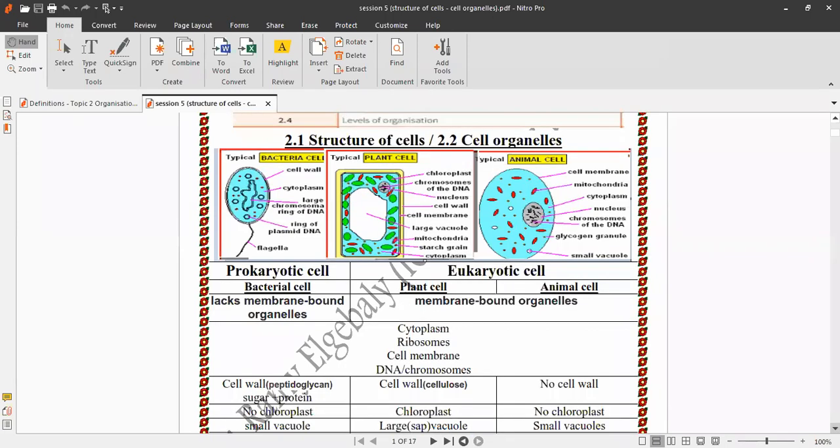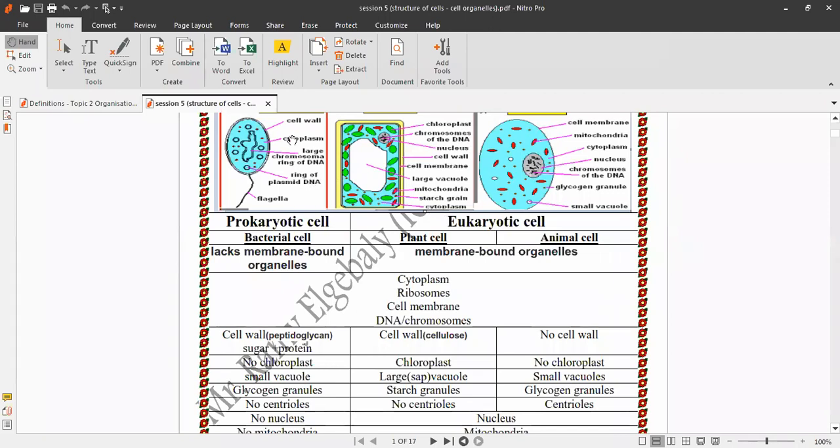Okay, let's compare. If you look at the picture of a bacterial cell, it doesn't have membrane-bound organelles like mitochondria, Golgi bodies, or chloroplasts. But plant cell and animal cell have membrane-bound organelles, such as mitochondria, which has a membrane. It is called a membranous organelle.